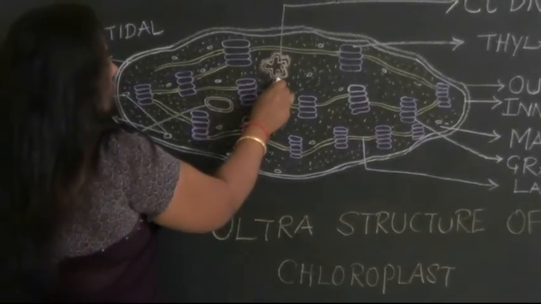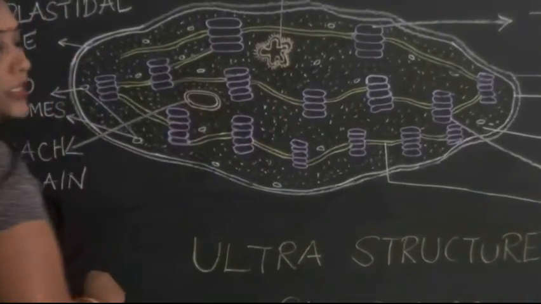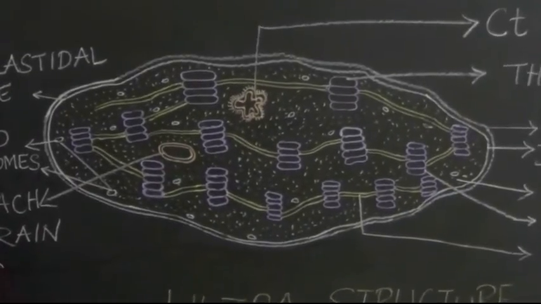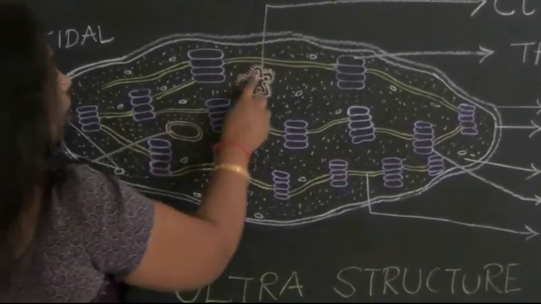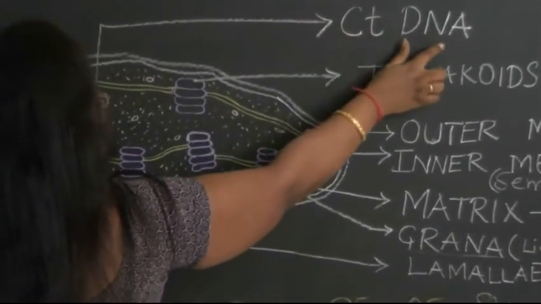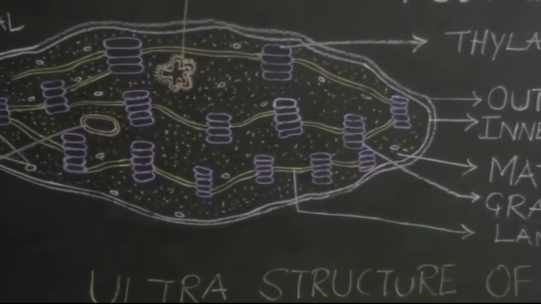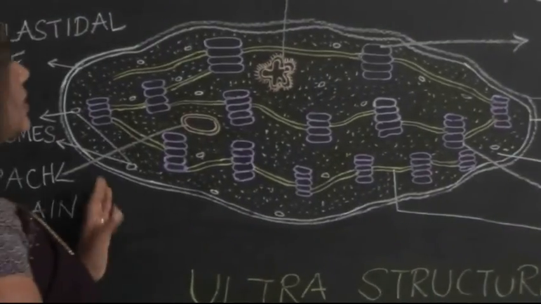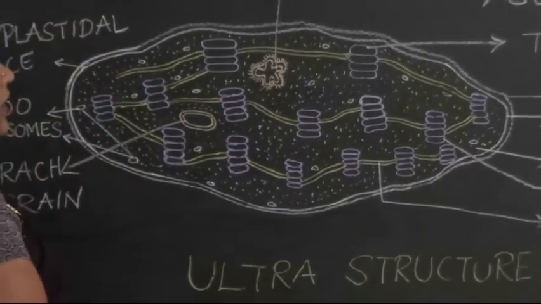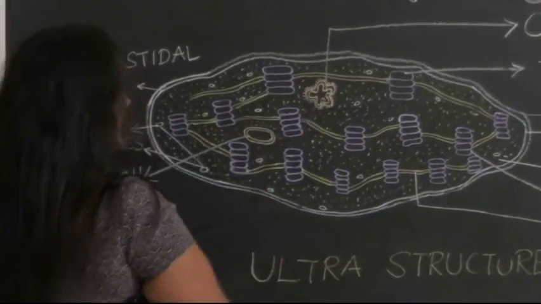Take a closer look at the chloroplast. It will reveal that the chloroplast contains DNA. This DNA is circular and often referred to as chloroplast DNA or ctDNA. Due to the presence of DNA separately apart from the nucleus, these cell organelles are referred to as semi-autonomous cell organelles.